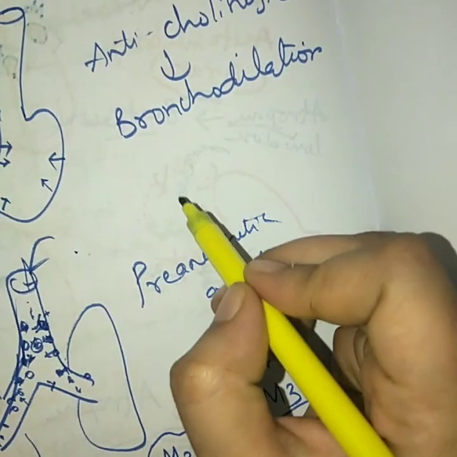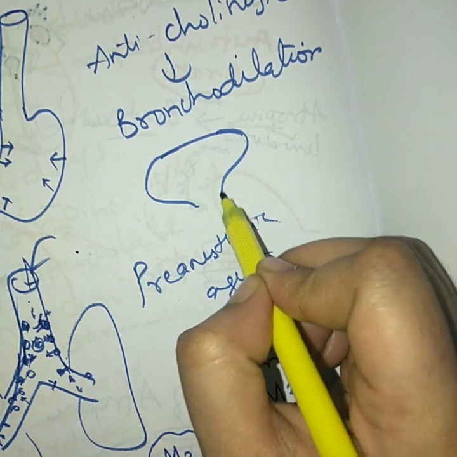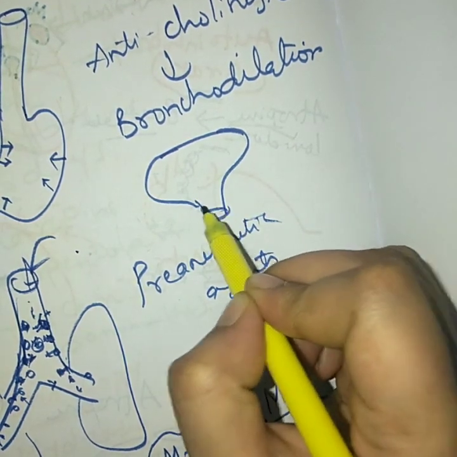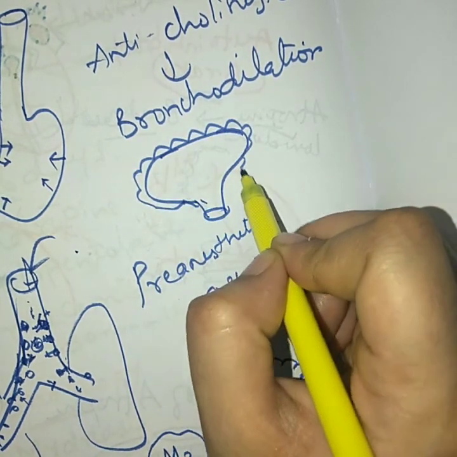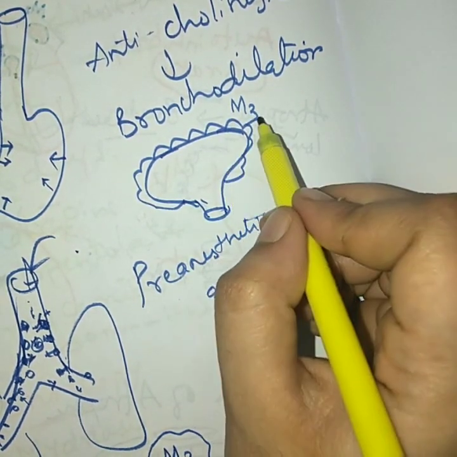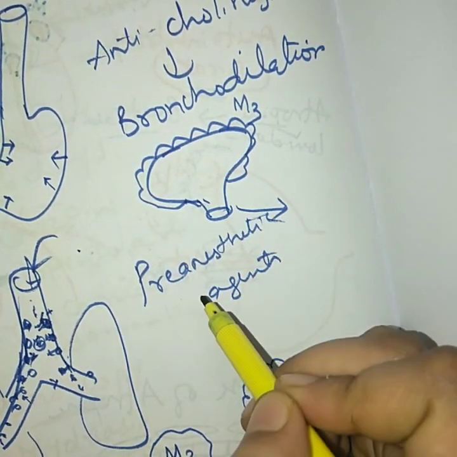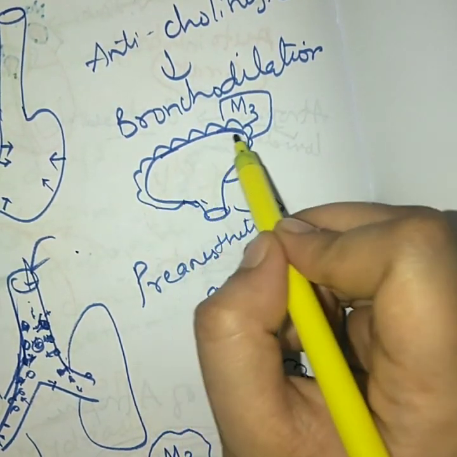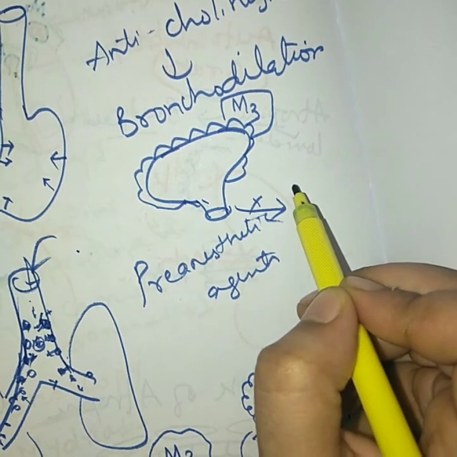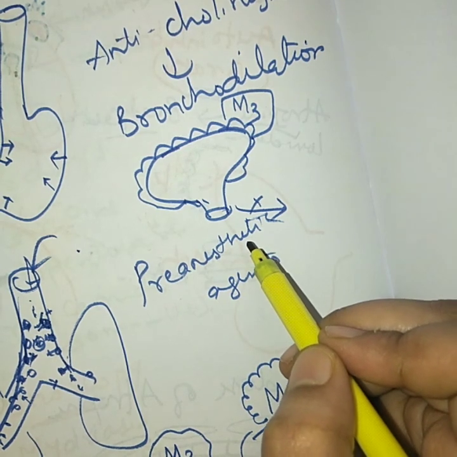And another smooth muscle is in your urinary system. This is your bladder, made up of detrusor muscle, and next there will be the trigone muscle. The detrusor muscle basically contains M3 receptors, and activation of the M3 receptor will produce contraction of the bladder, and thereby there will be urine output. Now when the M3 receptor is blocked, there won't be contraction of the bladder and there won't be any urination. So this can be made useful in case of incontinence.